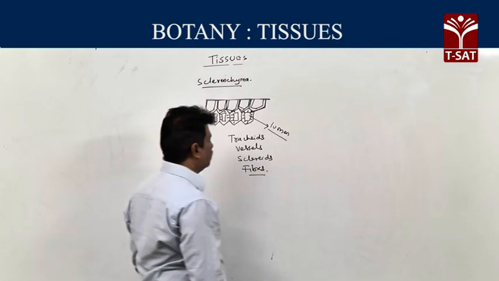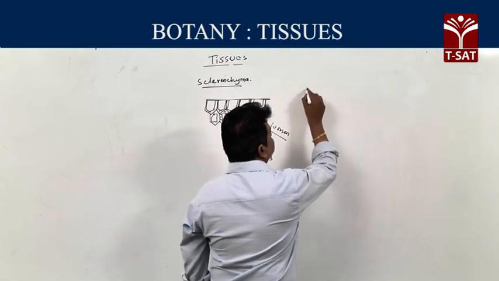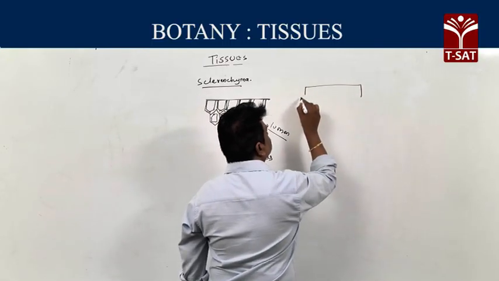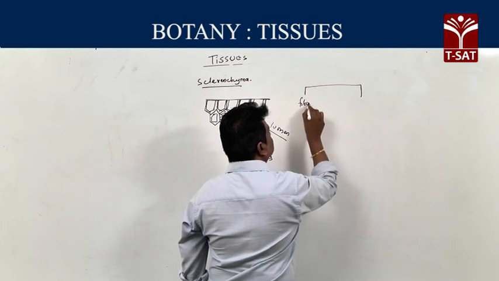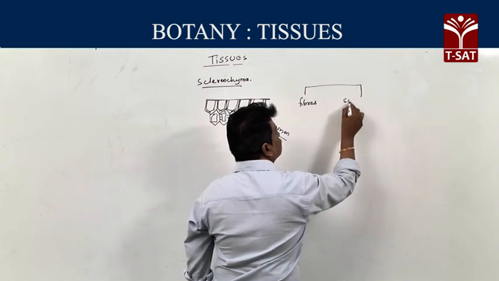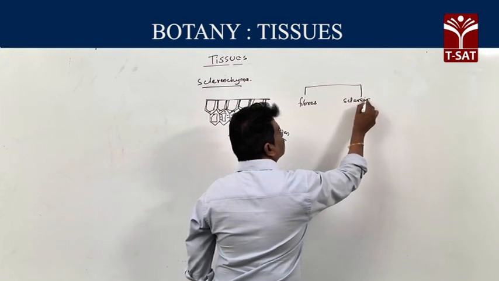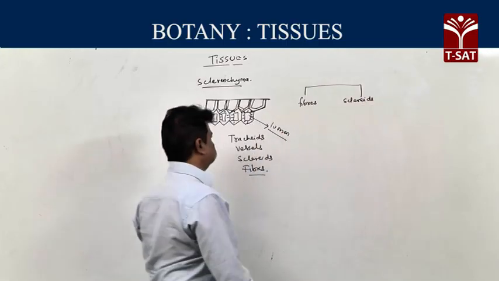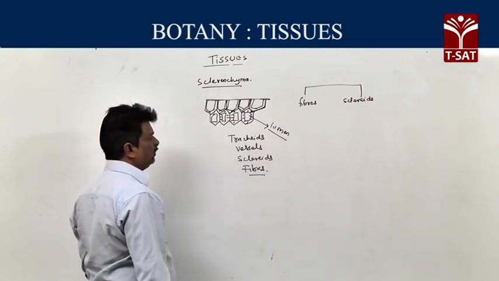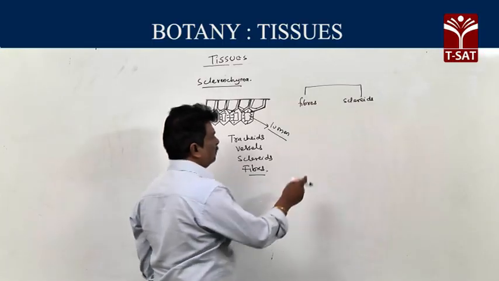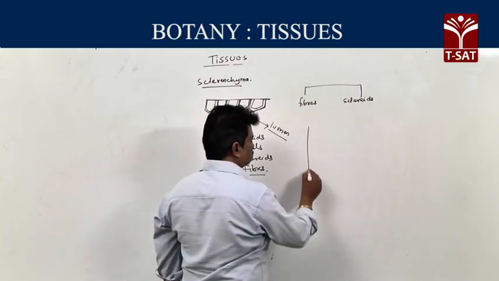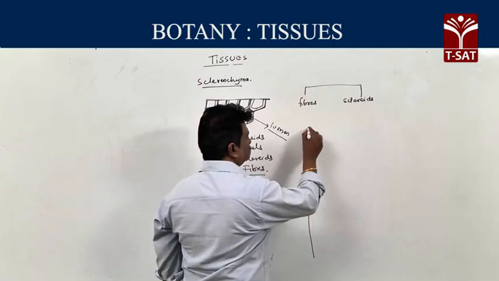Sclerenchyma is divided into two types: fibers and sclereids. What is a fiber? A fiber is an elongated cell.